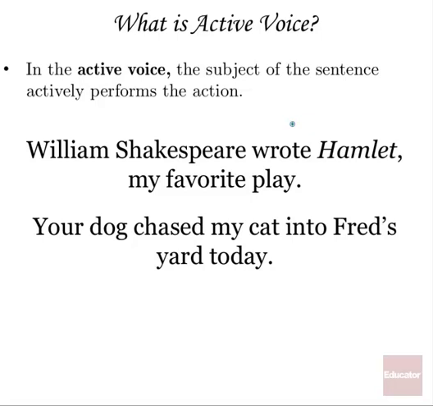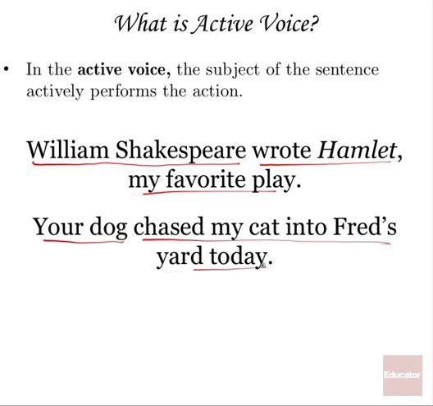But to begin with, what's this voice thing? Well, a sentence written in the active voice, the subject of the sentence actively performs the action. This is the kind of sentence you see most often. So, William Shakespeare wrote Hamlet, my favorite play. The subject is William Shakespeare, and the predicate is wrote Hamlet, my favorite play. Shakespeare is the person who wrote Hamlet, so it's in the active voice. Similarly, your dog, subject, chased my cat into Fred's yard today. Your dog performed the action of chasing my cat.